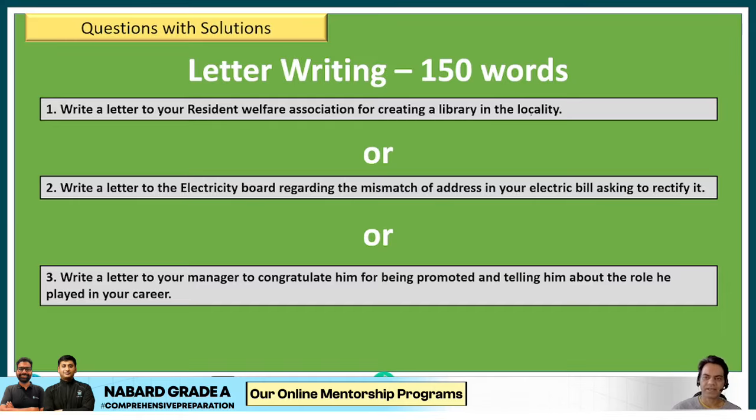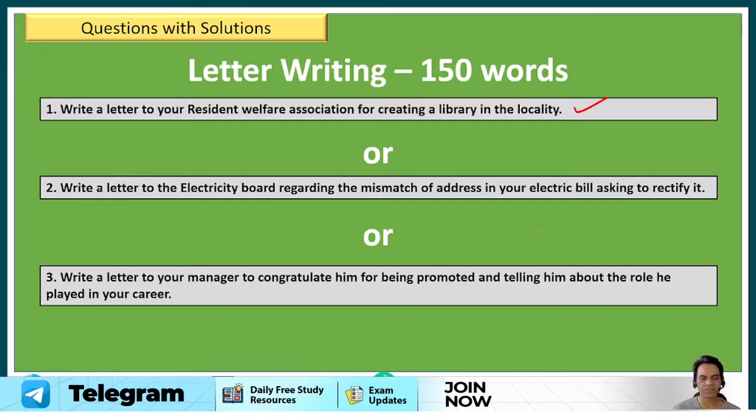So first was write a letter to your resident welfare association for creating a library in the locality. Second was write a letter to the electricity board regarding the mismatch of address in your electric bill, asking to rectify it.